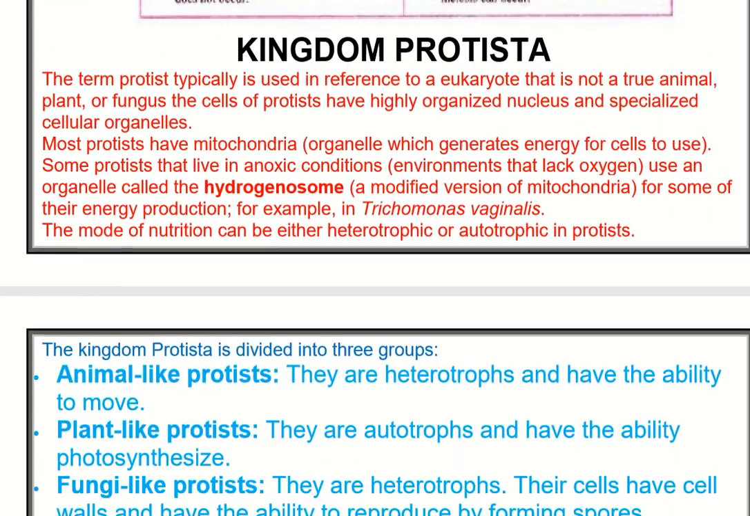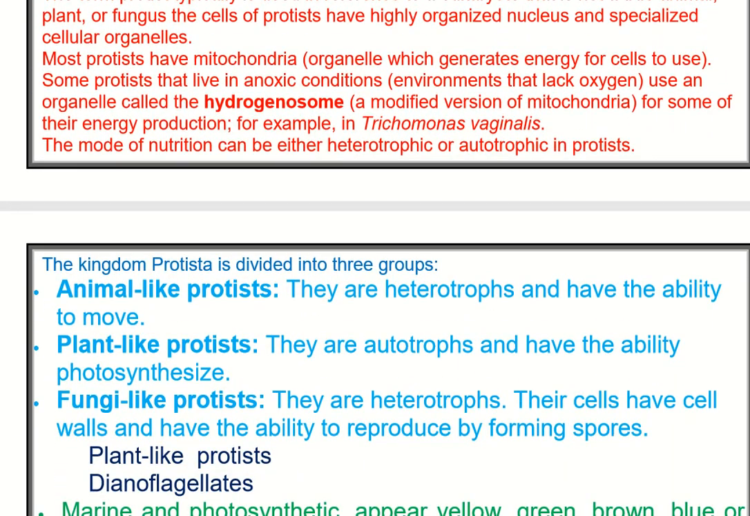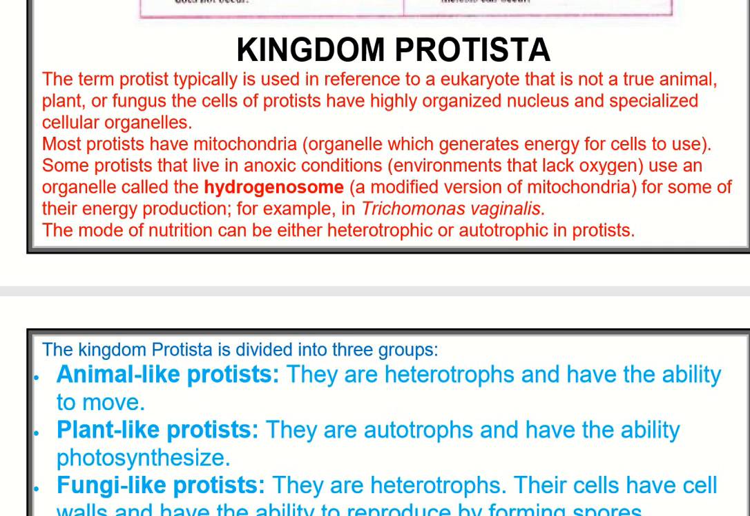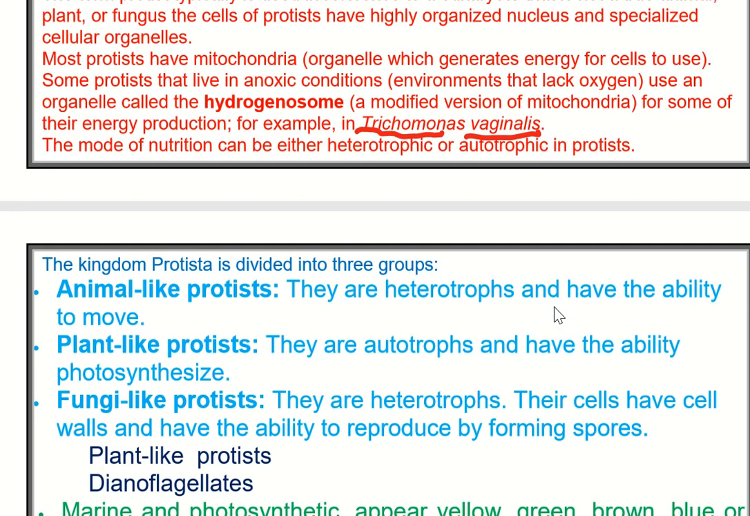Now coming to the Protista. Protista is a kingdom present in between the three more kingdoms on one side and Monera on the other side. It has three types, and there are some exceptions you are supposed to retain. They are grouped into three: animal-like, plant-like, and fungi-like.